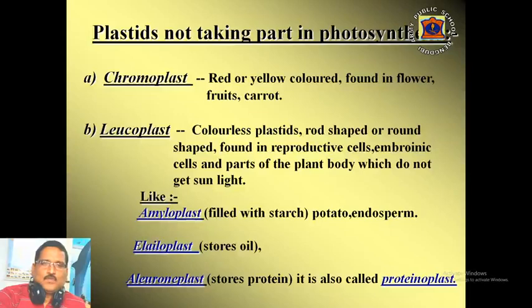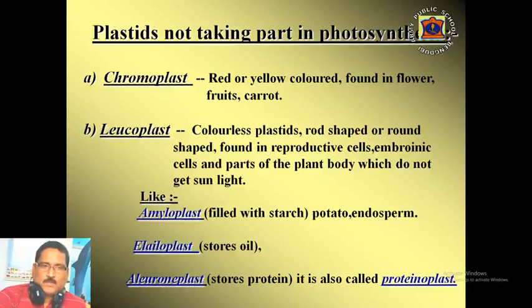First one is chromoplast. It is a red or yellow colored plastid found in flowers, fruits and carrots. Next one is leucoplast. It is a colorless plastid. It may be rod or round shaped, found in reproductive cells, embryonic cells and parts of the plant body which do not get sunlight. It is again classified into three categories.